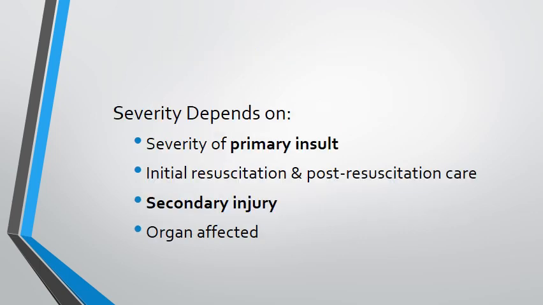The severity of hypoxic ischemic encephalopathy depends upon the severity of the primary insult, and also would depend upon the initial resuscitation measures and the post-resuscitation care. So if initial resuscitation was not good enough, that may lead to an increase in the primary injury to the brain, and if the post-resuscitation care is not good enough, there might be more chances of secondary brain insult, and this secondary brain insult can lead to involvement of other organ systems as well.